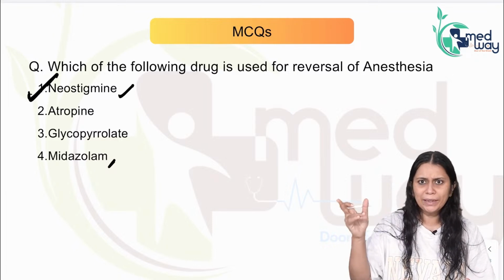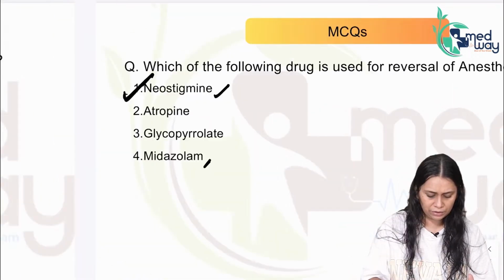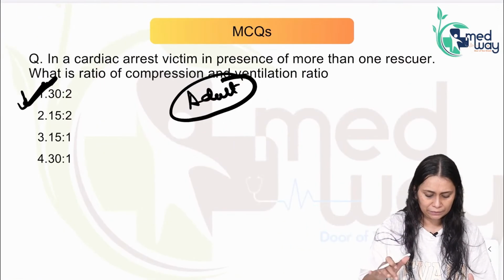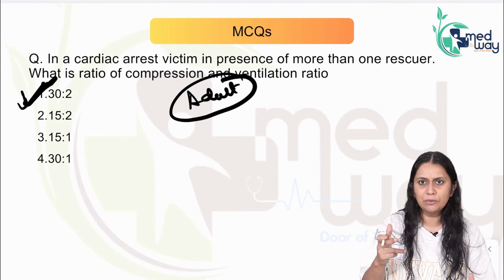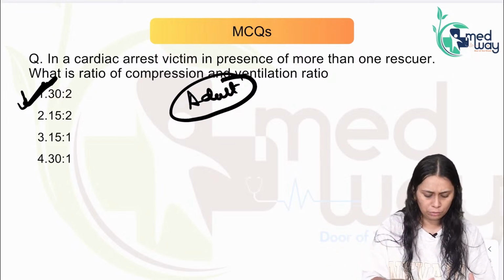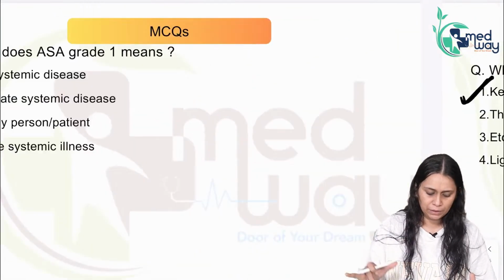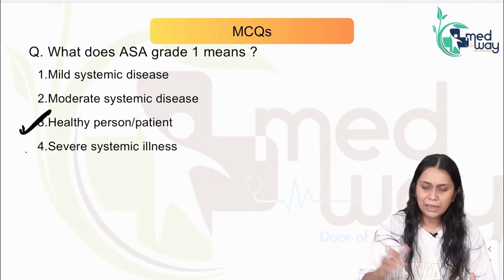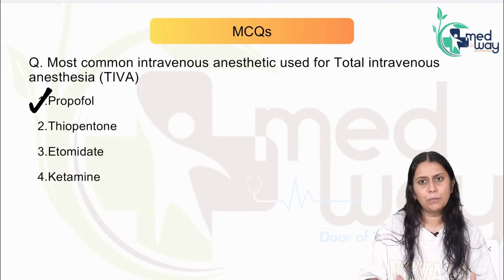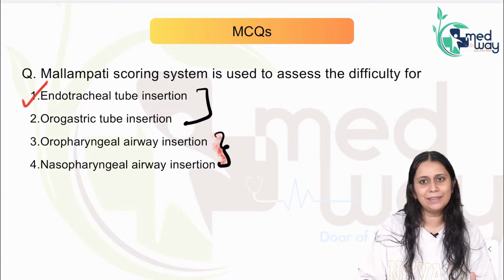Okay, a very quick recap of the answers to all the questions. Which drug is used for reversal of anesthesia? Neostigmine. Topical anesthesia most commonly used for cataract surgery? Proparacaine. In cardiac arrest, adult patient resuscitation, more than one rescuer available, what is the ratio of compression to ventilation? 30:2. Which drug acts on the NMDA receptor? Ketamine. What does ASA grade 1 mean? Healthy patient or healthy person. What is the most common agent used for TIVA? Propofol. And Mallampati scoring is used for assessing the difficulty for endotracheal intubation.